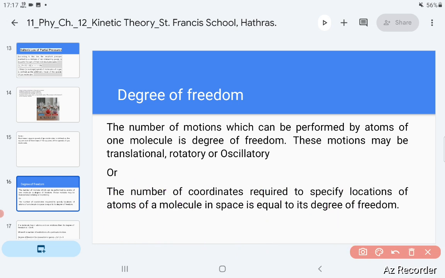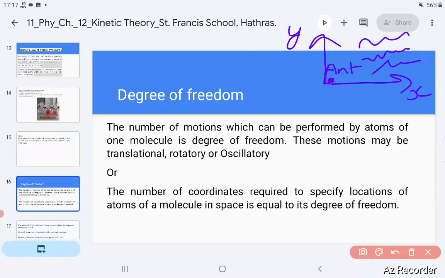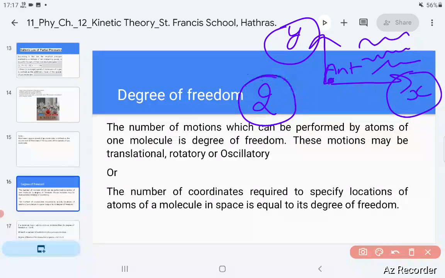If you take any object, say an ant on the floor, the ant can move on the x and y plane. It cannot fly in the sky, it can only crawl on a plane. Then how many coordinates are required to specify its location? We need to specify two coordinates, x and y.